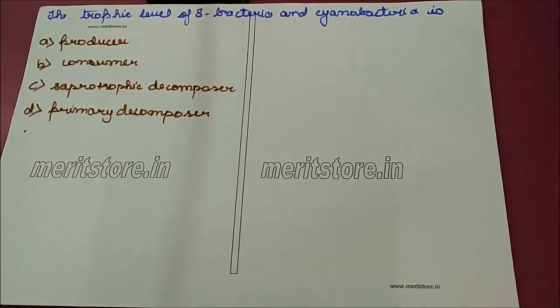The trophic level of sulphur bacteria, and cyanobacteria is options: producer, consumer, saprophytic decomposer and primary decomposer.